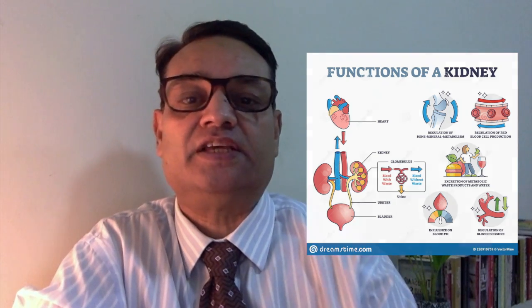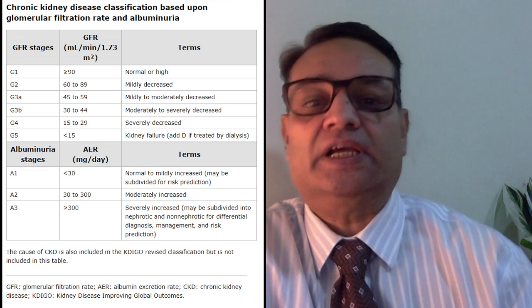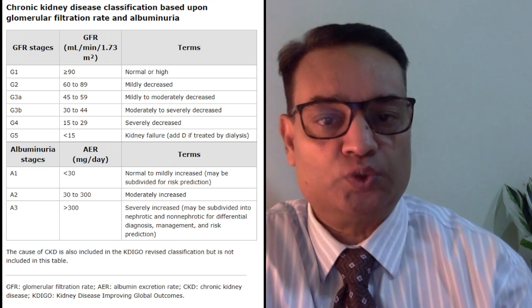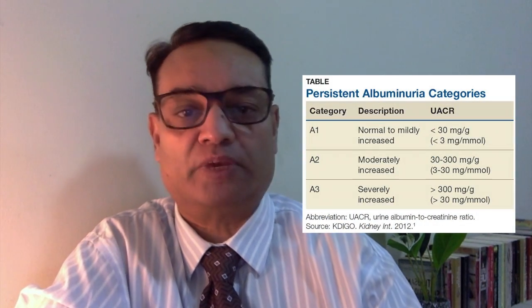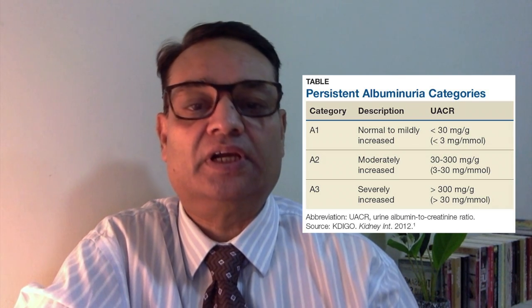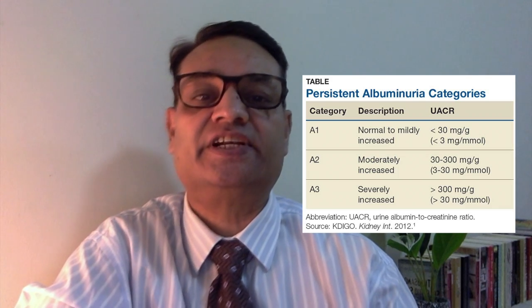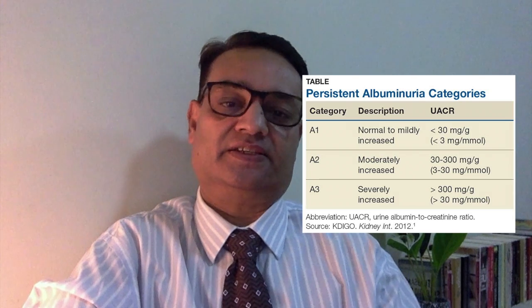Diabetic kidney disease is usually defined by the presence of protein in the urine or by a decrease in the kidney filtration rate, or both. These biomarkers are very useful in detection, staging, and monitoring of kidney disease. Normally, around 150 milligrams per day of protein is excreted in the urine. With kidney disease, it increases.